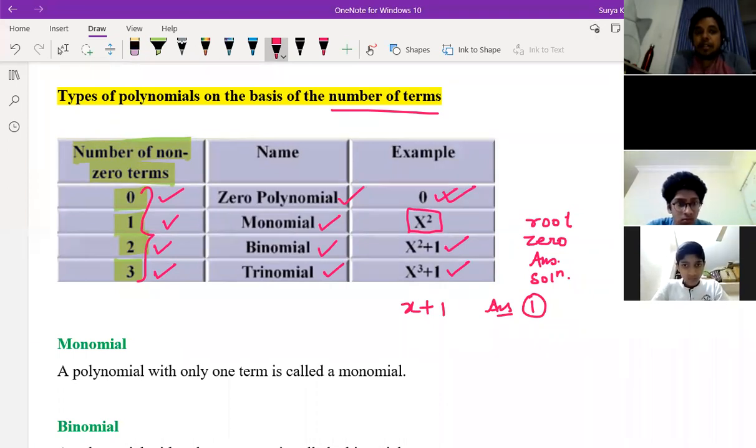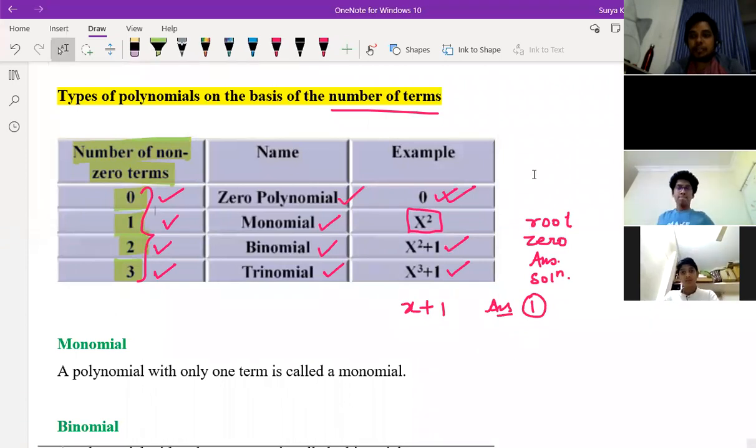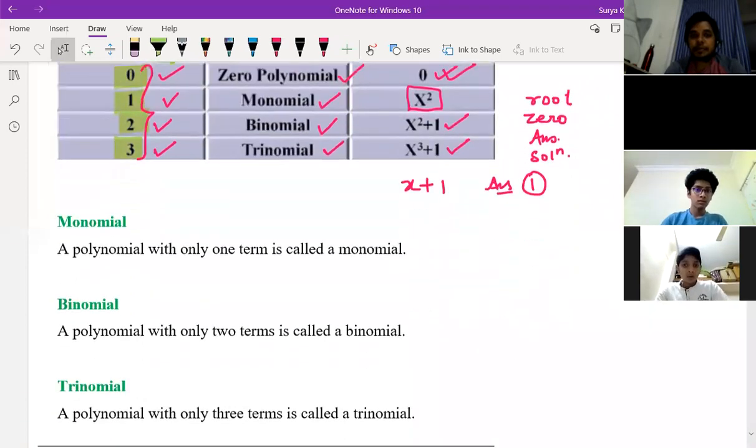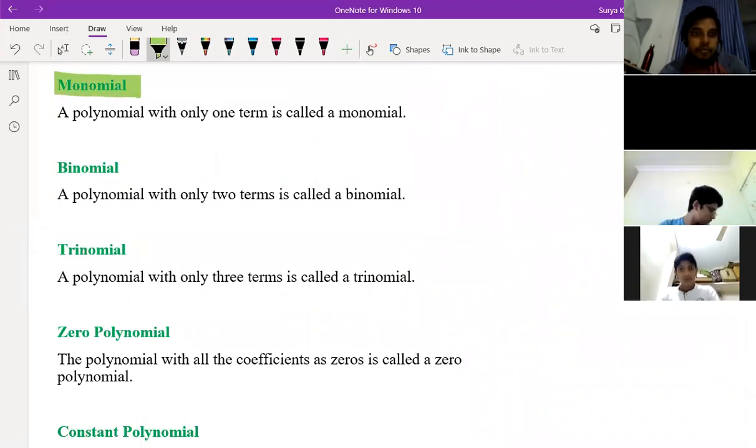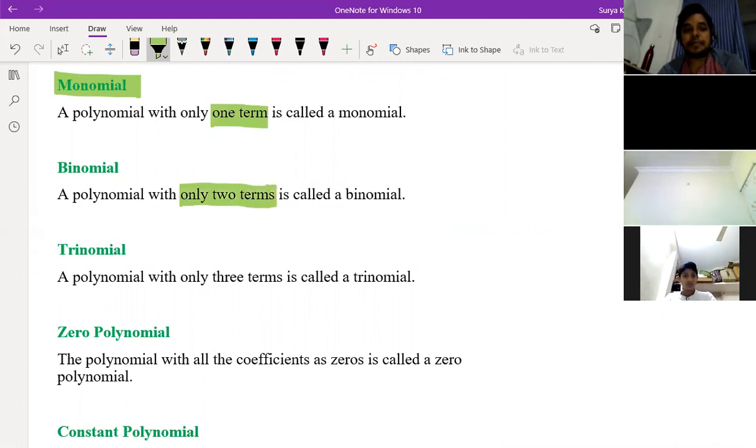Now, according to which terms we have written here, you see monomial, binomial, trinomial. A polynomial with only one term is called monomial. A polynomial with only two terms is called binomial.